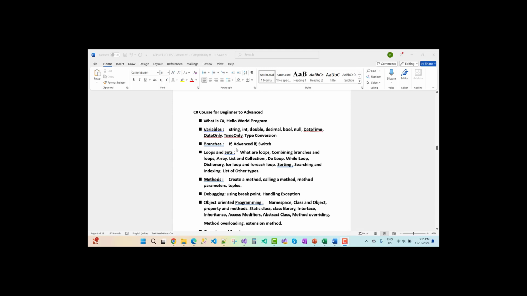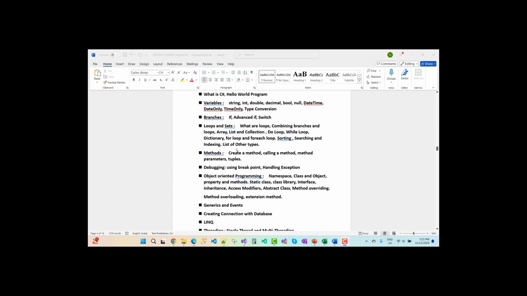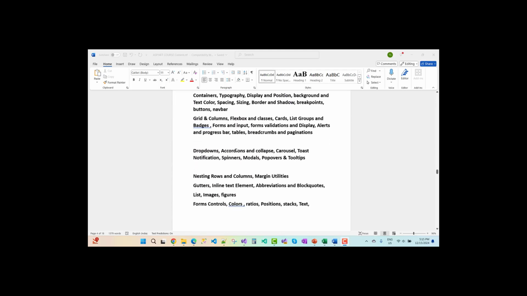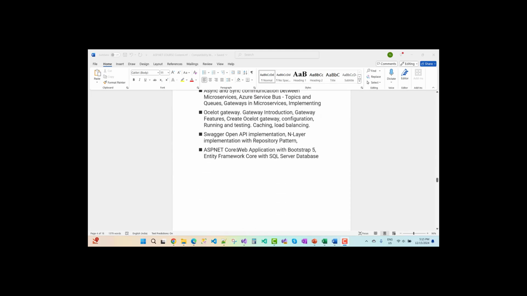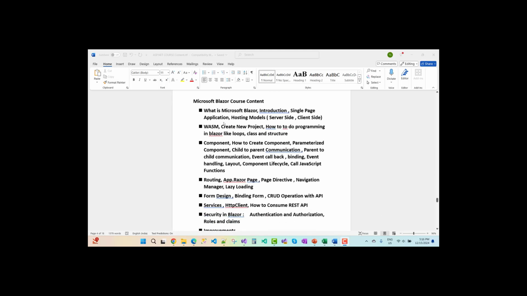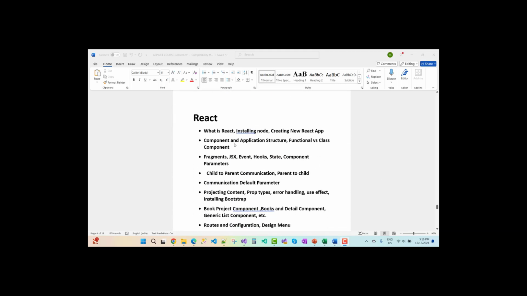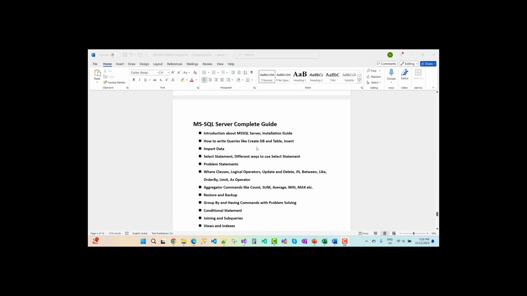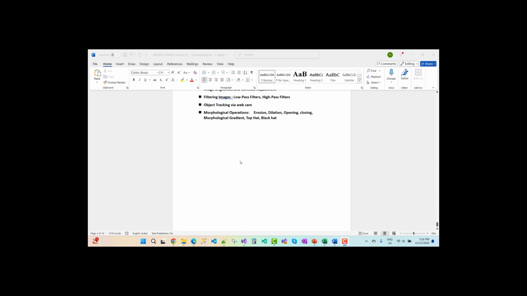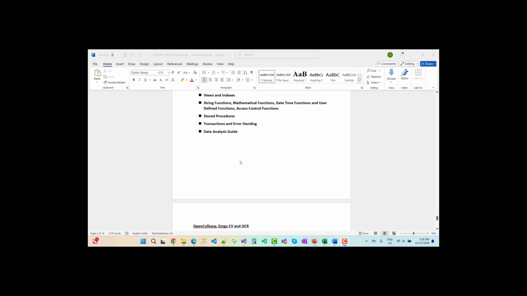The next one is the C# courses, and everything is completed. C# courses, data structure courses, SignalR courses, my Bootstrap course, microservices, and JavaScript, and the Microsoft Blazor course. The React course is also included, along with the MS SQL Server complete guide, and OpenCV Sharp, EmguCV, and OCR. That is based on digital platforms, like image processing, image loading, converting to grayscale, displaying images, and everything.